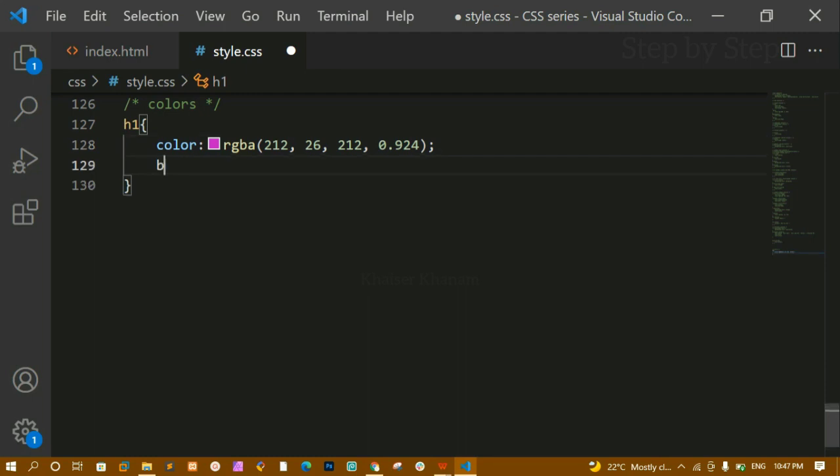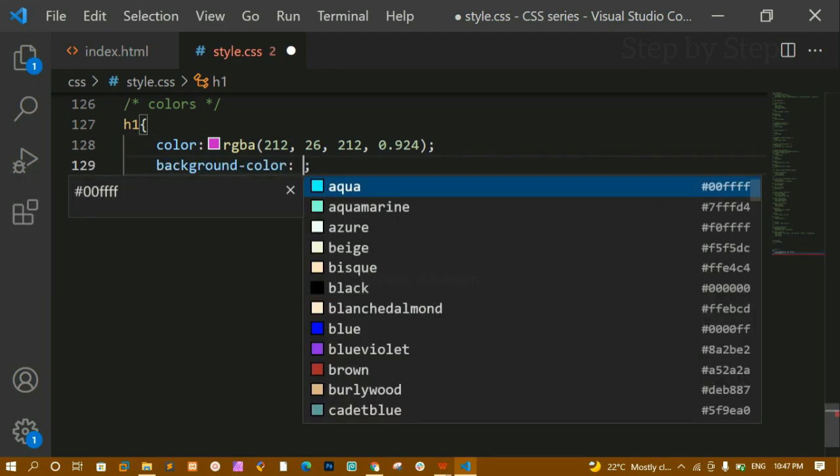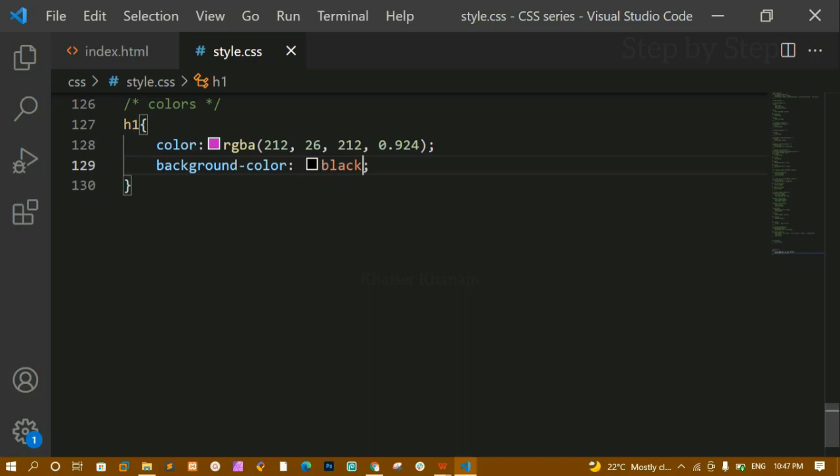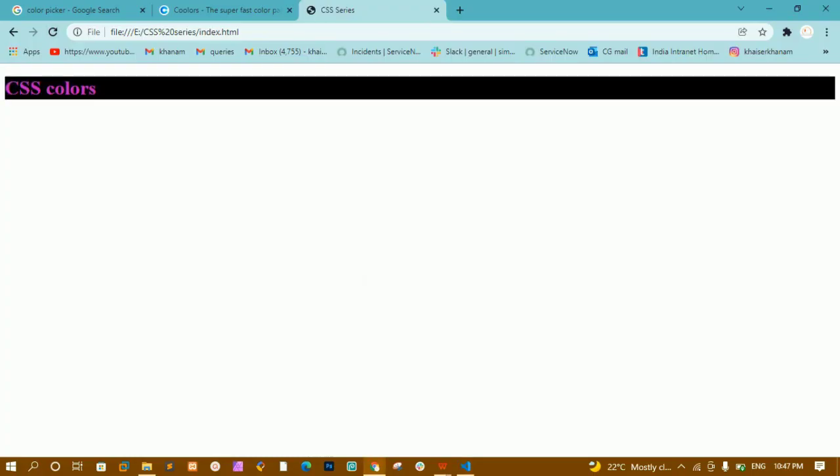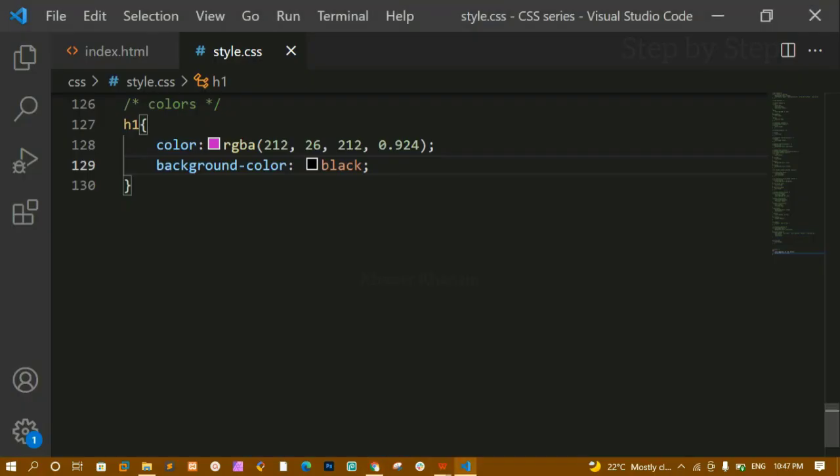Now let me write background-color as well. Background-color property, you don't have to worry, in our next video we are going to study about this. Here let me write black. I'll save this and refresh. Now I have background color as black and the text color is whatever I have given here, RGBA.